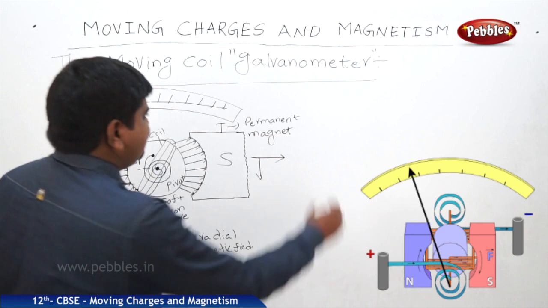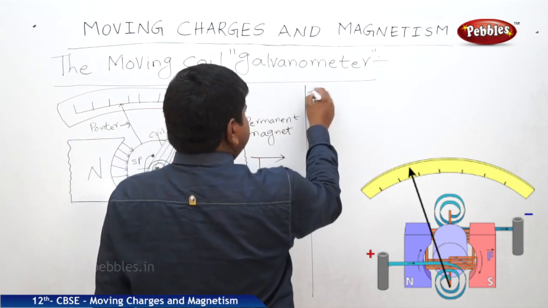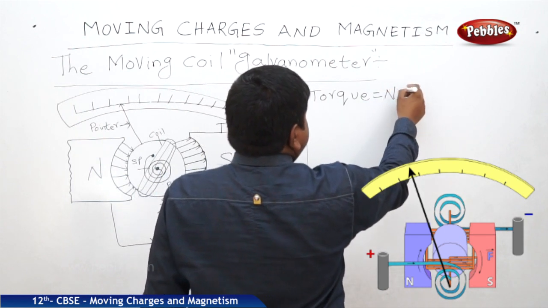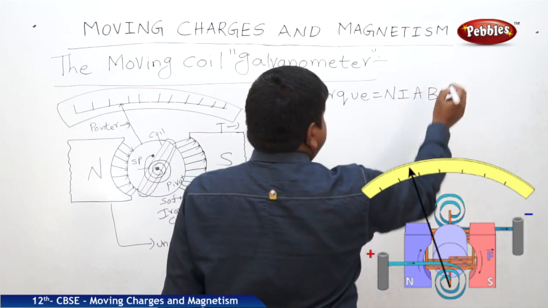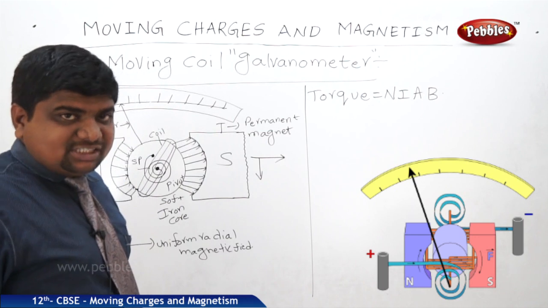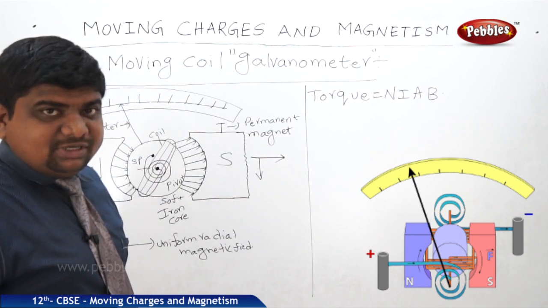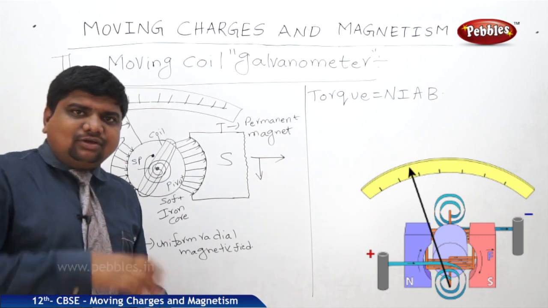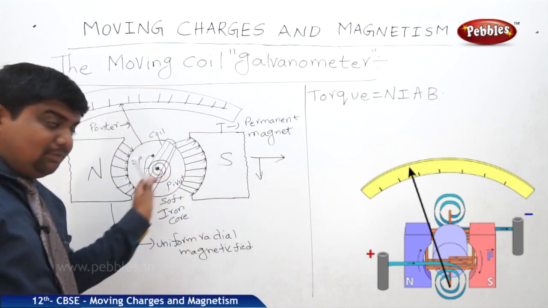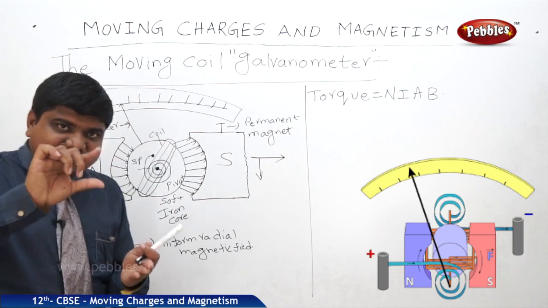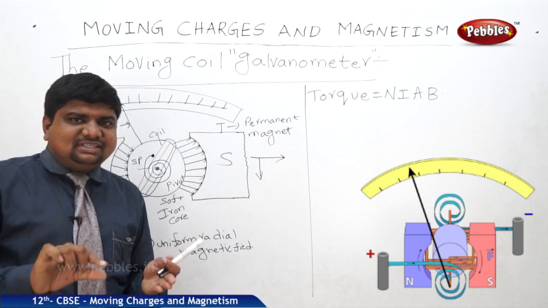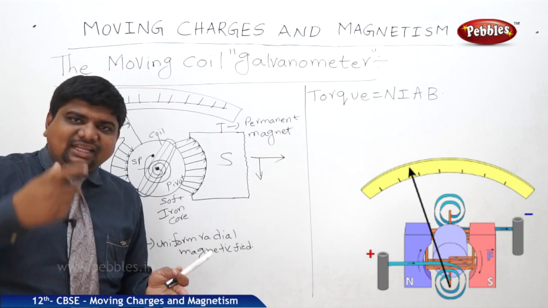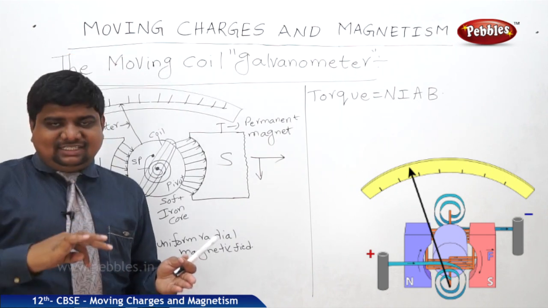So the torque is equal to N I A B, force into perpendicular displacement, I L B into displacement. But whenever this coil rotates towards the right or left with respect to the applied field, the spring compresses, and it won't stay in the compressed state. It tries to expand and come back to the original state.